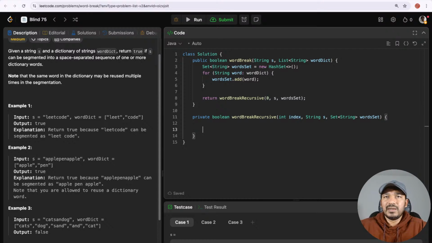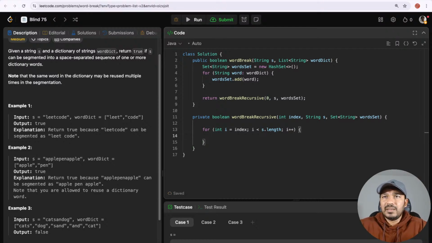So let's use a for loop here: for int i is equal to index. We are starting from the index, mind it. We are starting from 0 in this case, but we are starting from index because this is a recursive method and we might reuse it. i less than s.length, that is okay. We are traversing only until the end of the string, and then i plus plus.